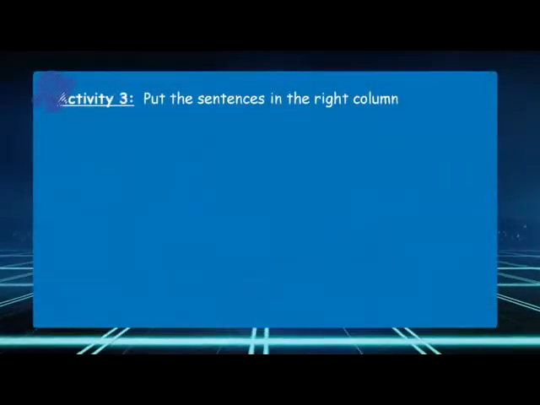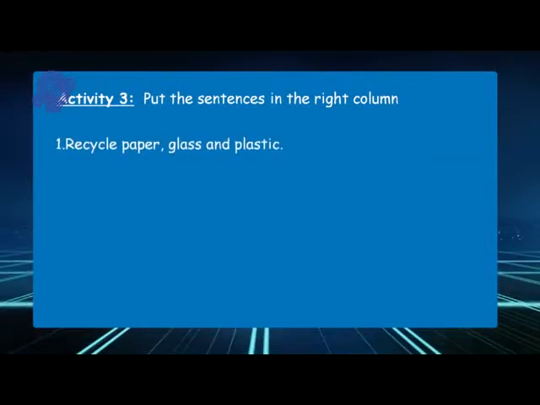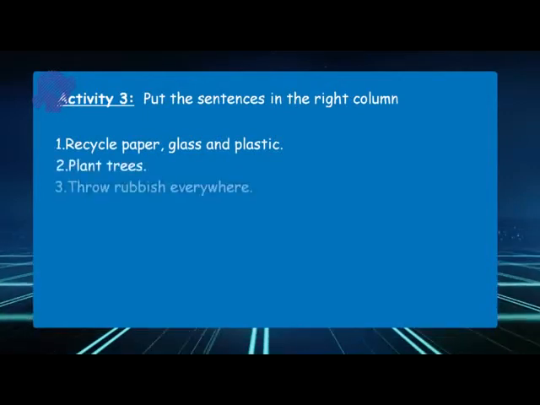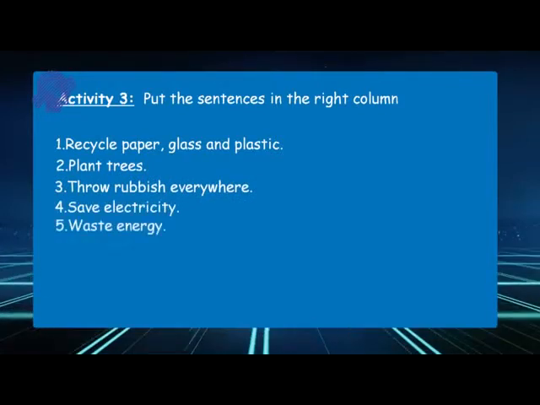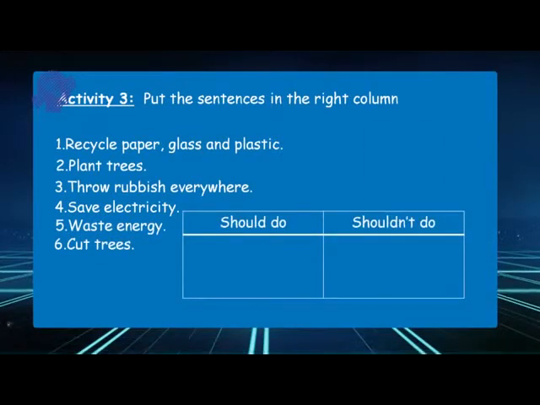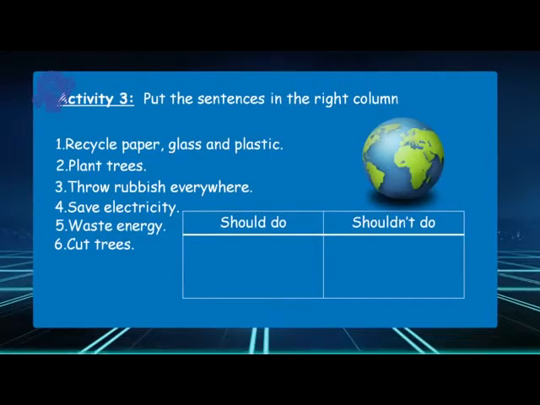All right? So now, Mr. Zian, what is the next activity that we will do? This is exactly what the next activity is about. So we are going to put the following sentences in the right column. So the sentences are, as you can see: recycle paper, glass and plastic, plant trees, throw rubbish, save electricity, waste energy, and cut trees. So here, you are going to tell us what we should do and what we shouldn't do, because it is really important.